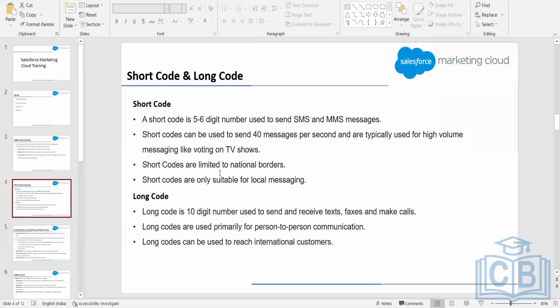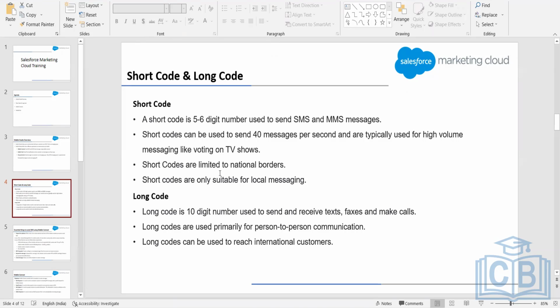Now, what is a long code then? Long code is as the name says, a 10-digit number. It's like our normal mobile number, and we can use a long code to send and receive text messages, faxes, and make calls, whereas the short code is limited to SMS and MMS messages.